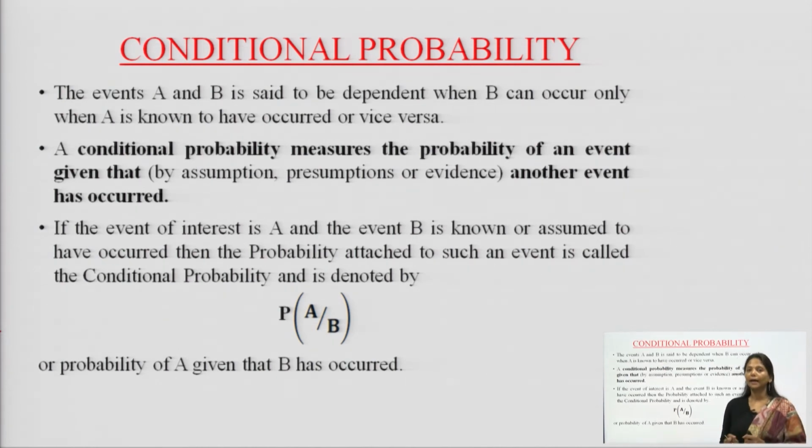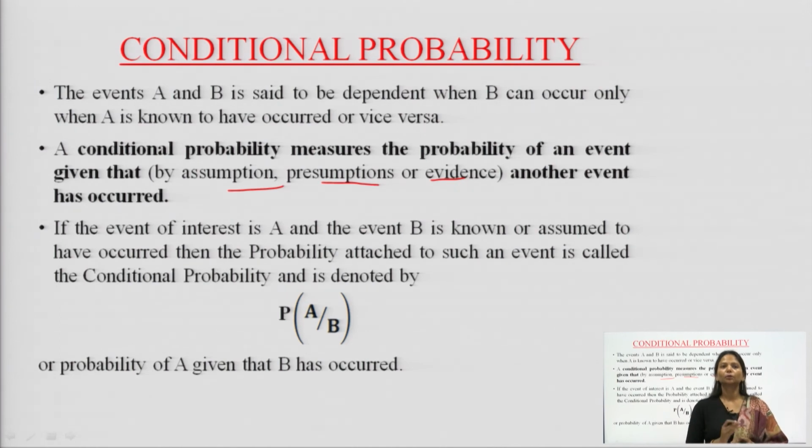In that kind of events we apply conditional probability, which measures the probability of an event given that something else regarding that event has already occurred in the past. It could be assumed, it could be presumed, or it could be evidence from the past that something related to that event has already occurred.